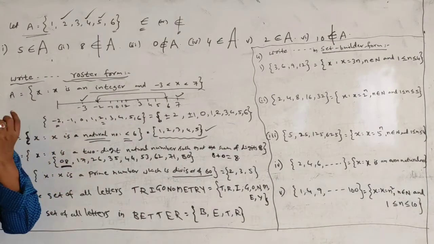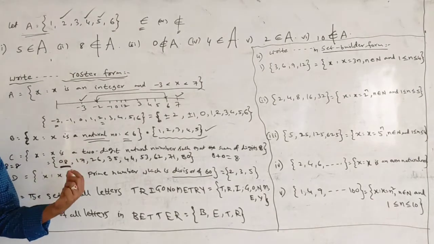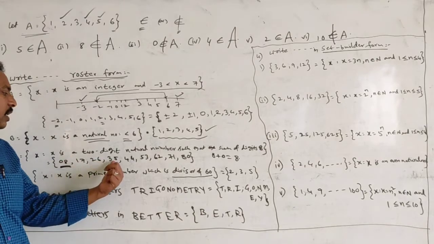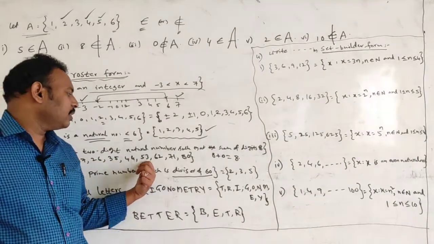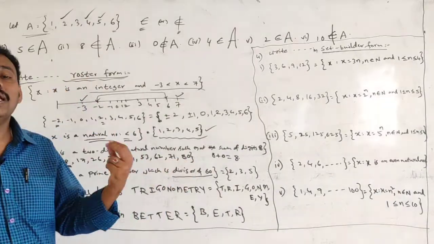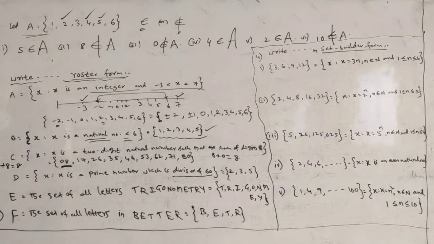So the final answer in set form is 8, 17, 26, 35, 44, 53, 62, 71, 80. Very clear, all these are natural numbers only. Is it correct? Yes. Next, coming to the D problem.